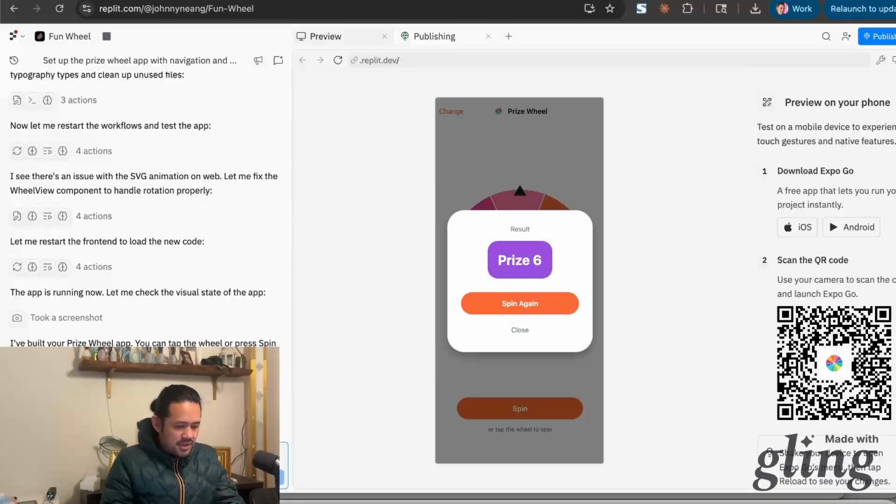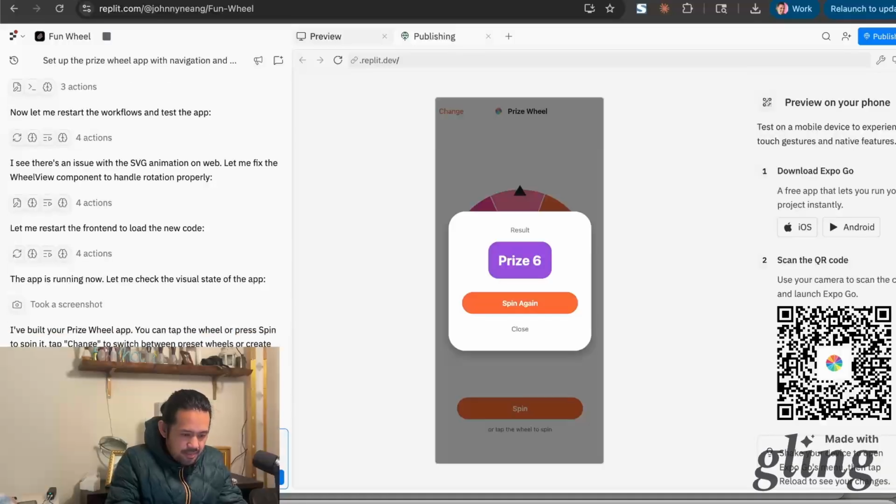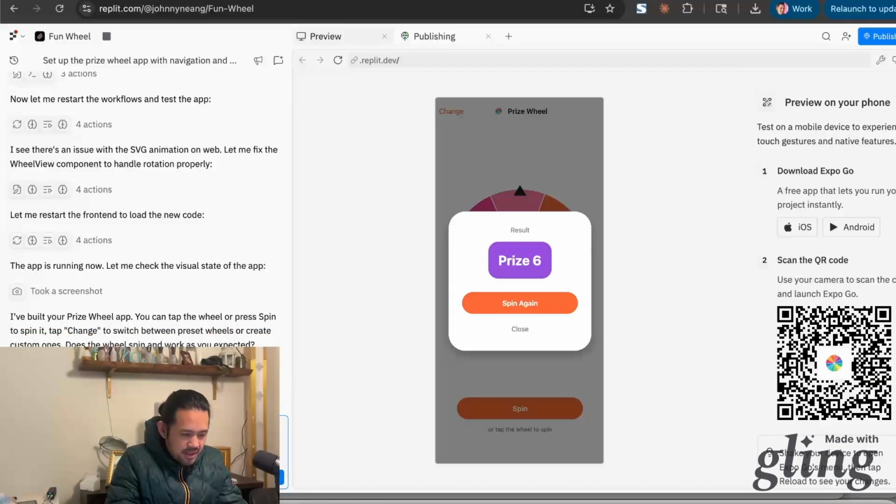Okay, so it looks like when spinning the wheel, it lands on a section, but the pop-up result is showing another result. Please investigate why this is happening and propose a plan to fix it.